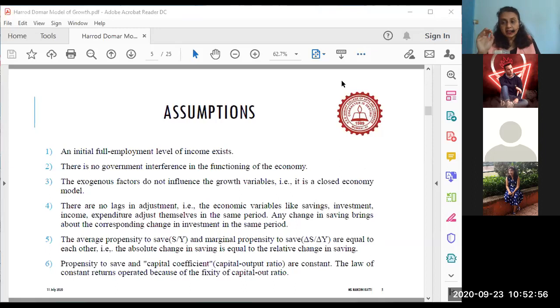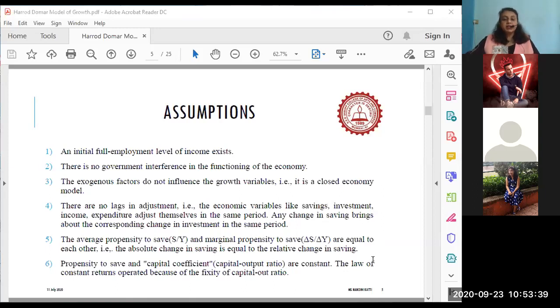So my way of trying to tell you is only this: the capital output ratio depends on nothing but how much capital is required to produce how many units of output. The more the capital accumulation, the more will be the output produced. Class, the more the capital accumulation, the more the output. Why? Because definitely the more the number of machines, the more is the mass production. Agreed? Have you all understood these assumptions so far? Yes, class? Yes, ma'am.